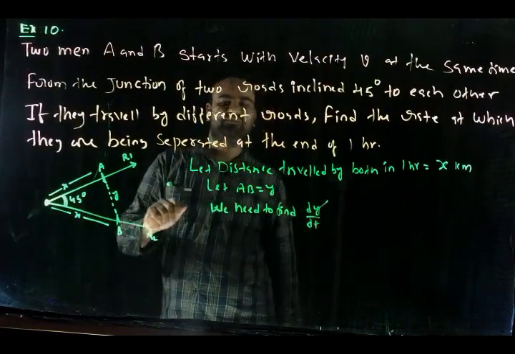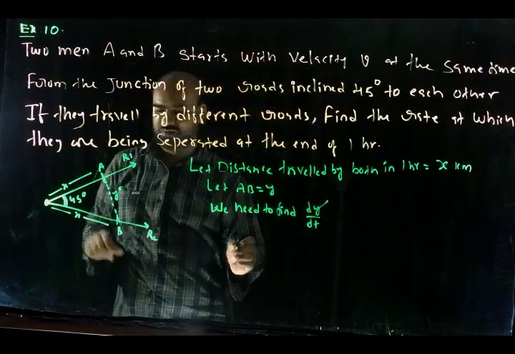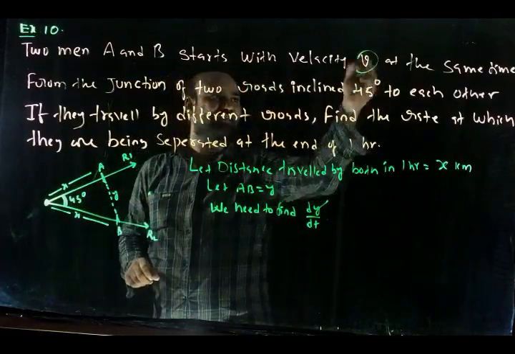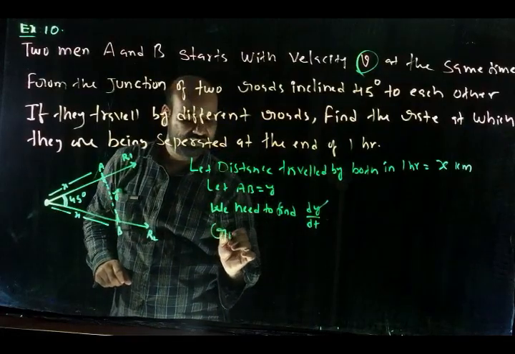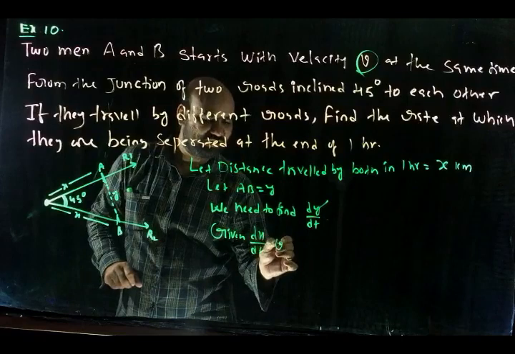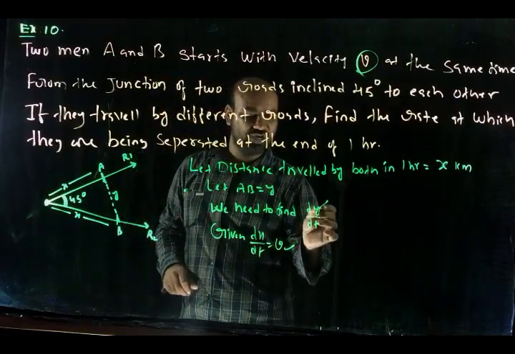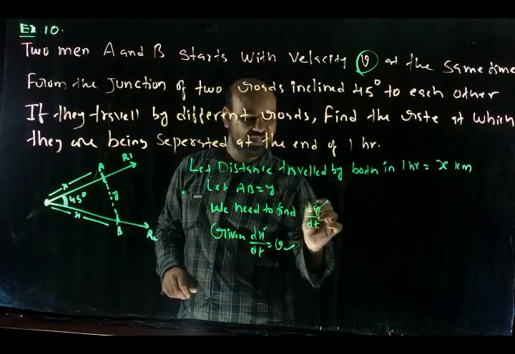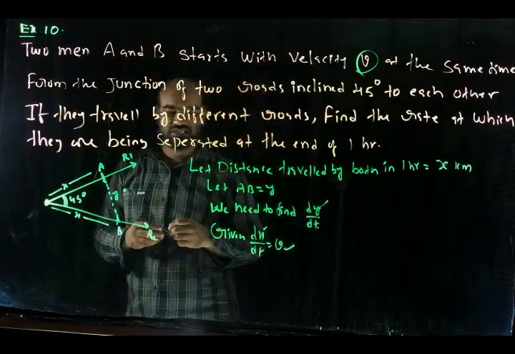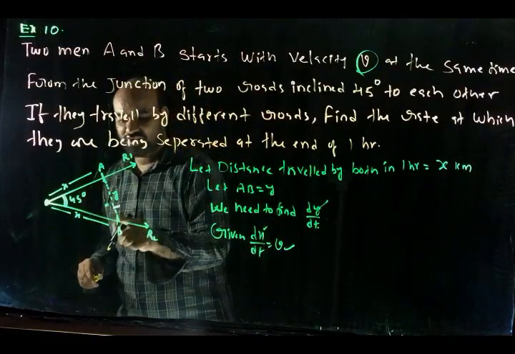What is given? dx by dt is given as v. We want to find dy by dt, which means we want to create the relation between x and y by using this triangle. This is a triangle.